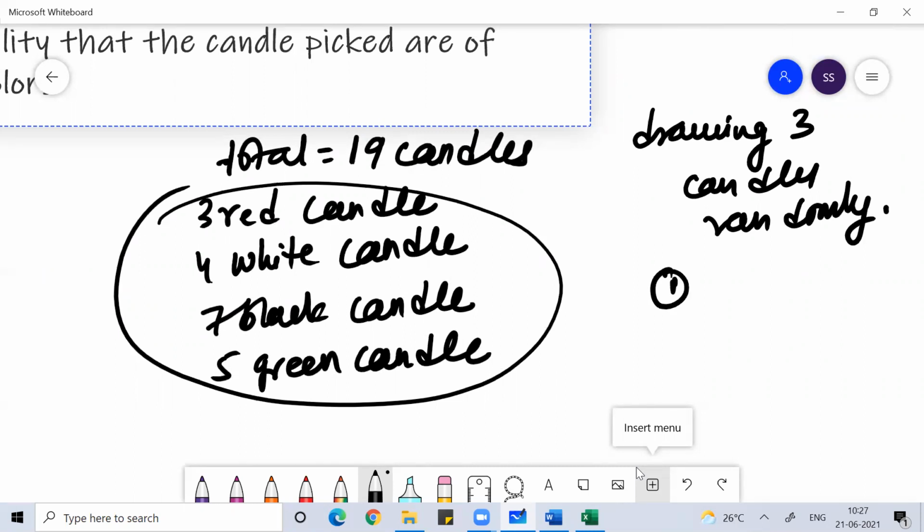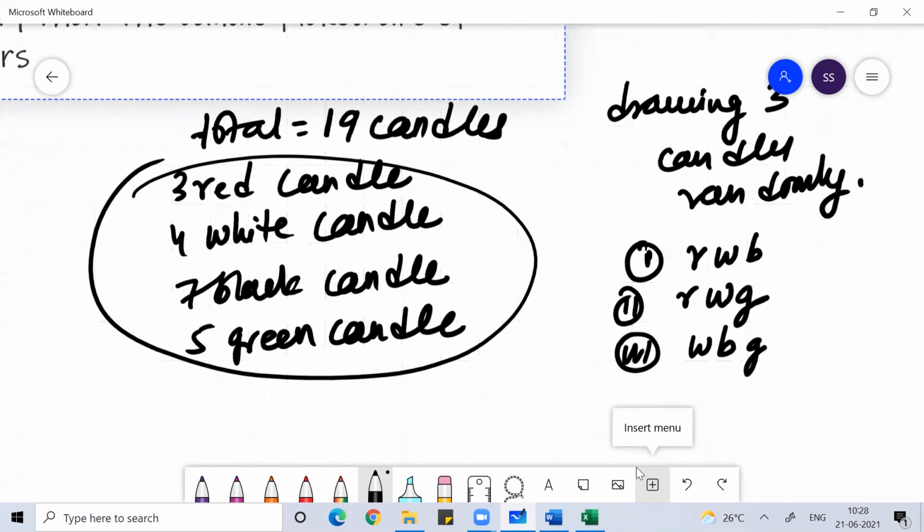So here what I'll do, I'll draw cases. 4C3, sorry. From 4 types of color, I have to pick 3 colors which are different. So it can be red, white, black; red, white, green; red, black, green; or white, black, green. So you will get 4 cases, right?